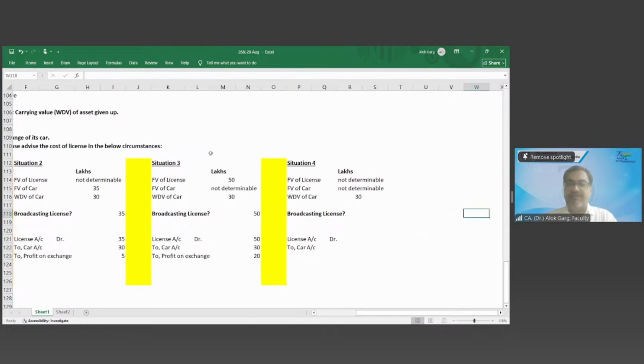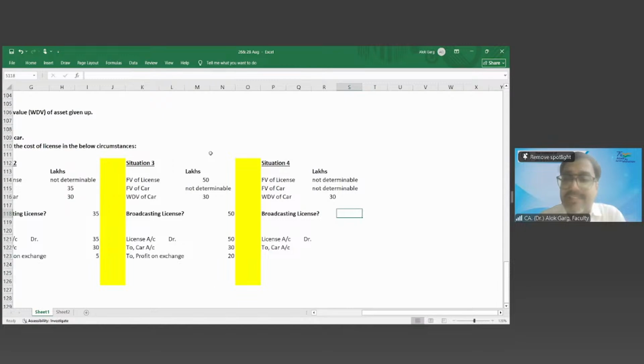Fourth situation. Fair value of license acquired is not determinable. Fair value of car given is not determinable. Only WDV is given. What is the accounting entry? License to car at WDV. At what value will the license be debited? 30 lakhs only, with WDV of car credited. What is the profit? Zero.